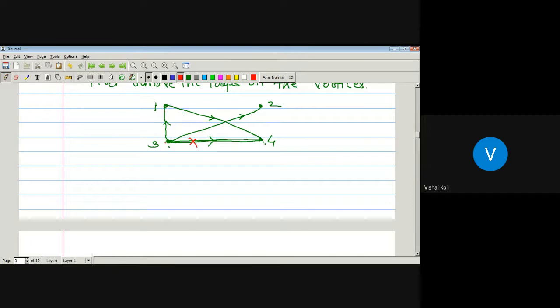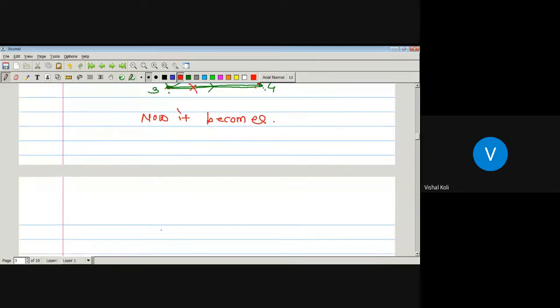By the transitive property, this will obviously be true. So now this diagram becomes: here is 3, 4, 1, 2. 3 is related to 1.